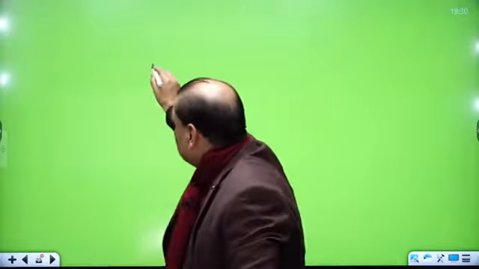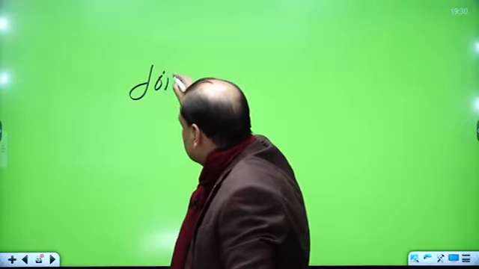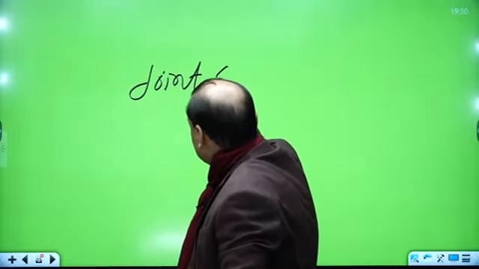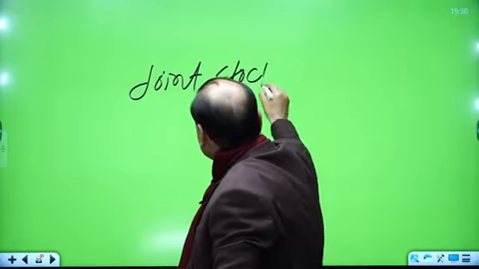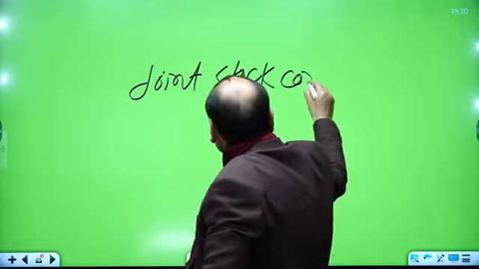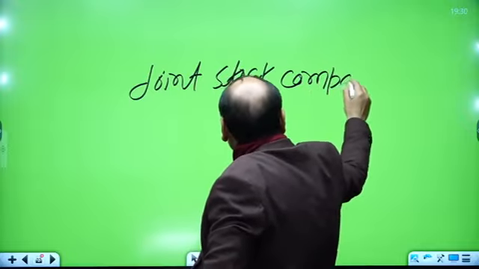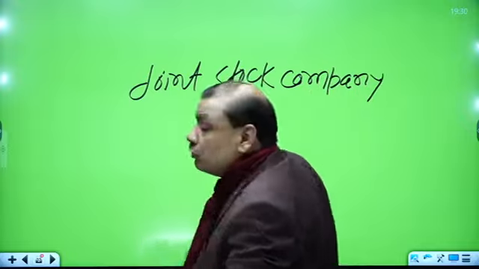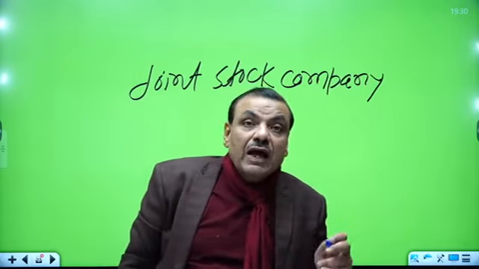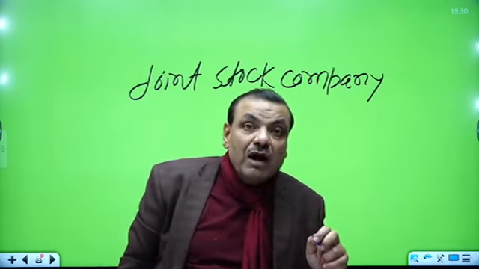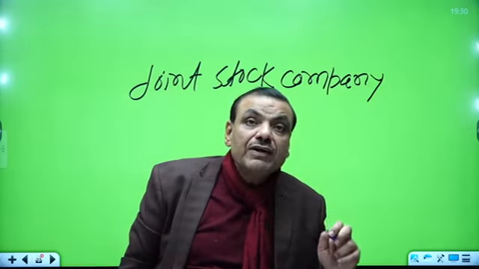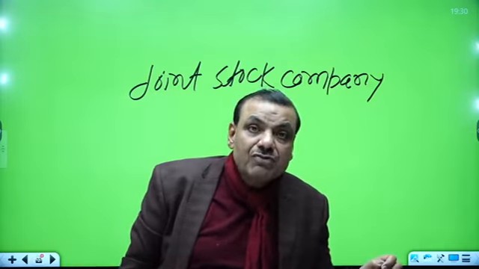The name is the joint stock company. That is known as the joint stock company. So make me clarified it. What is a joint stock company? A joint stock company is a company which was being formed after an association of 100 or 150 merchants.